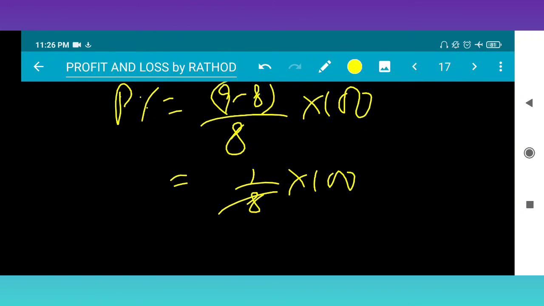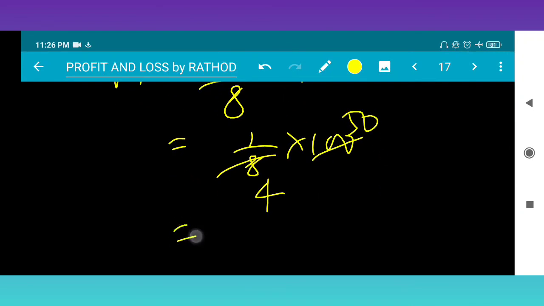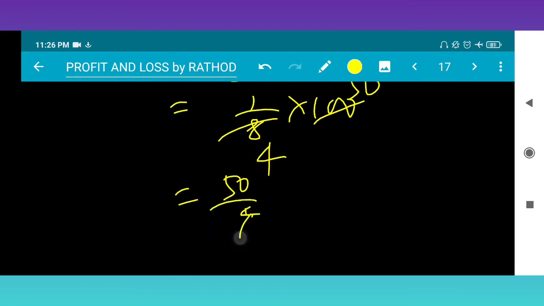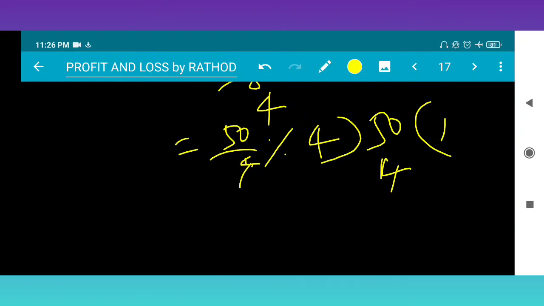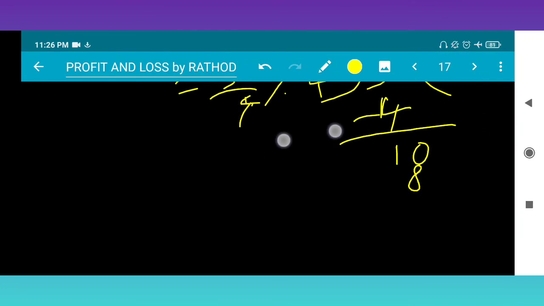So 2 4s are 8, 250, so 50 upon 4 percent. By dividing 50 by 4, 4 1s are 4, 5 minus 4 is 1, 0, 4 2s are 8, 10 minus 8 is 2.